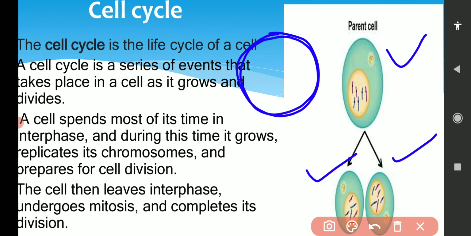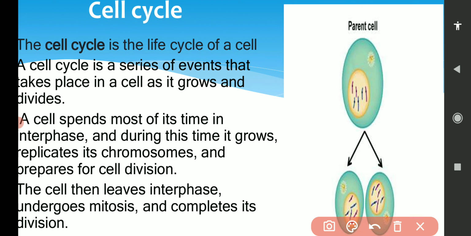When it divides, it will go through certain events, or we can say certain stages, and after completion of those stages, this one single cell will be able to divide and form two exactly looking cells.